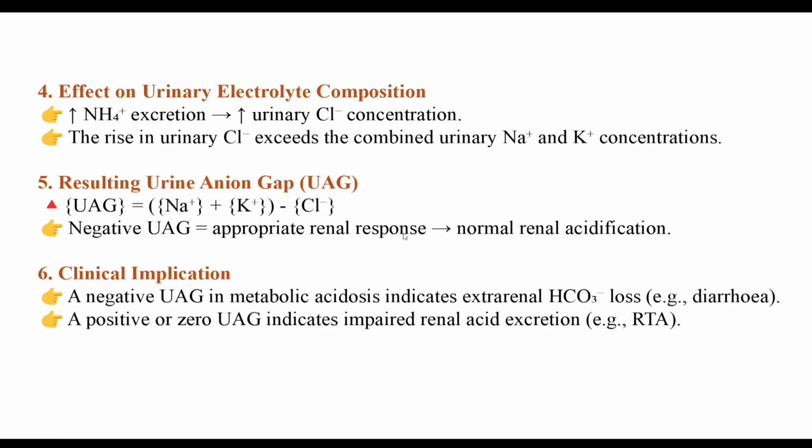In negative urinary anion gap, appropriate renal response, so normal renal acidification. And the clinical implication is a negative urinary anion gap in metabolic acidosis indicates extrarenal bicarbonate loss, that is in diarrhea, and a positive or zero urinary anion gap indicates impaired renal acid excretion, that is due to RTA or renal tubular acidosis.